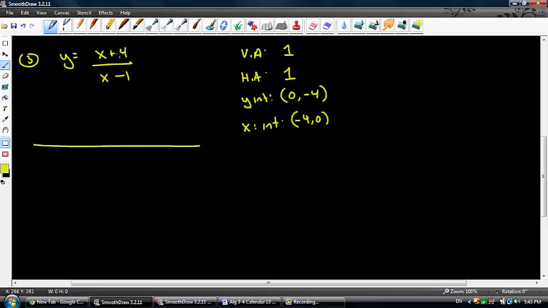Okay, now that we have all this information here, let's pump this thing into the sign chart. Remember, the critical numbers of this function are where the function is going to equal 0 or where the function is going to be undefined. It's going to be equal to 0 at -4, and it's going to be undefined at 1. So let's go ahead and partition this thing.